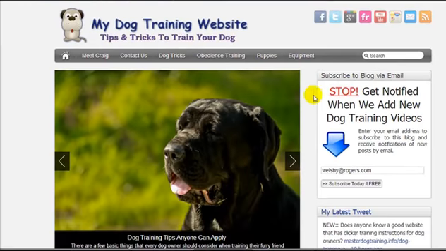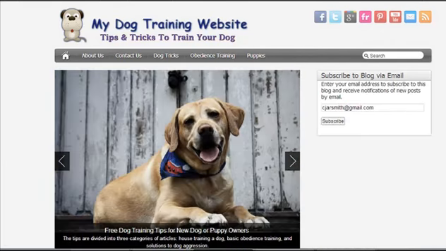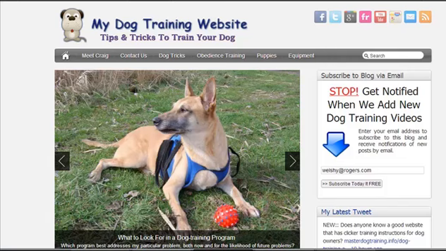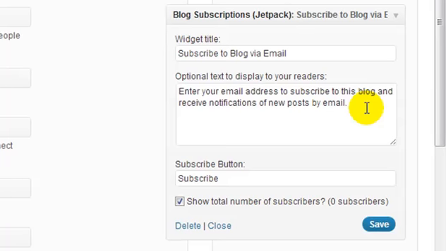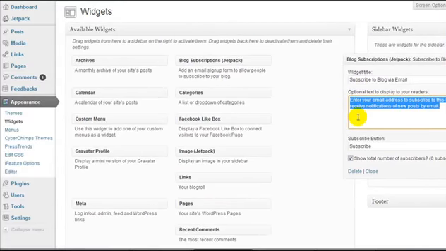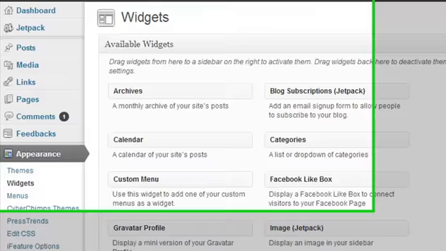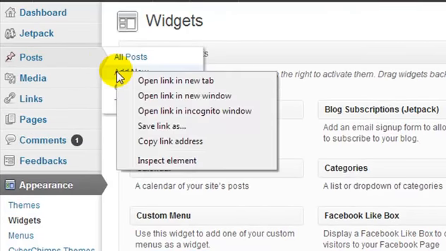Now as you can see, I've made mine stand out a lot more than this one. Now I'm going to show you how I've done that. So coming back to my widgets, the deal is we can enter HTML into this box area. Now I don't expect you to know HTML, but I'm going to show you a little trick that I often do to place HTML into widget areas. So what I normally do is I go over to posts and I right click add new, and I will open it in a new tab.